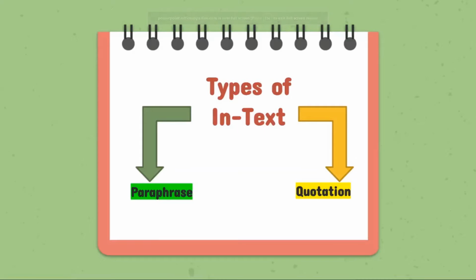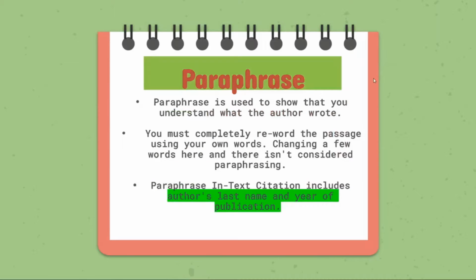Before we go into the in-text citations, we first talk about the types of in-text citations. It's divided into two: paraphrase and quotations. Paraphrase is used to show what you understand of what the author wrote. You must completely reword the passage using your own words. Changing a few words here and there isn't considered paraphrasing. Paraphrase in-text citation includes the author's last name and year of publication.